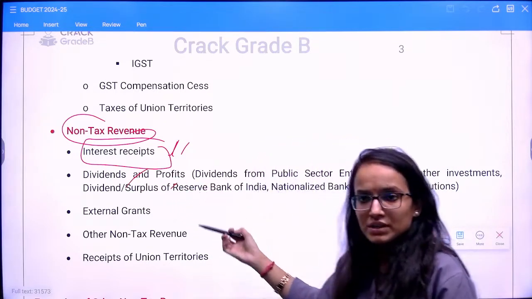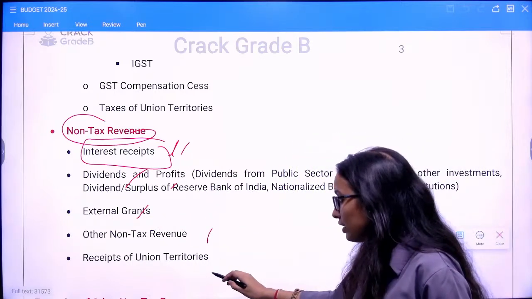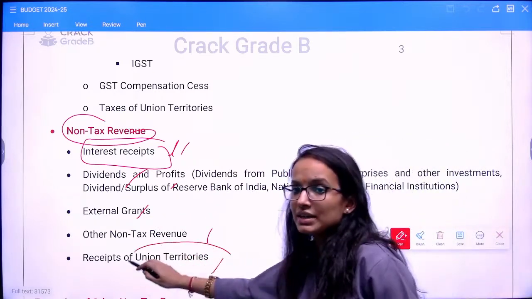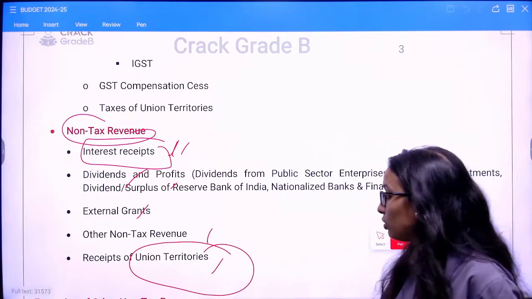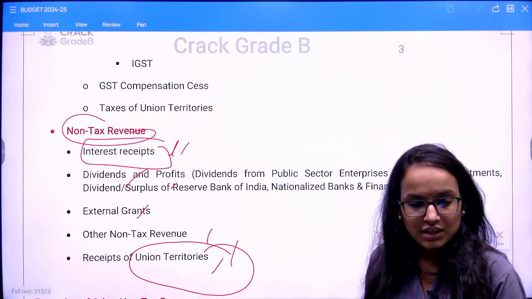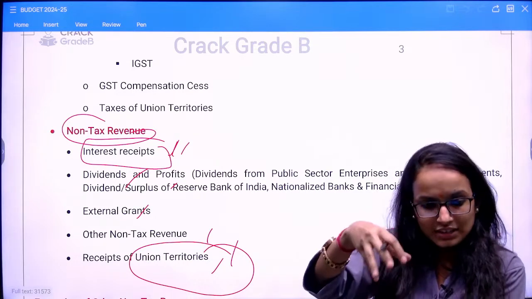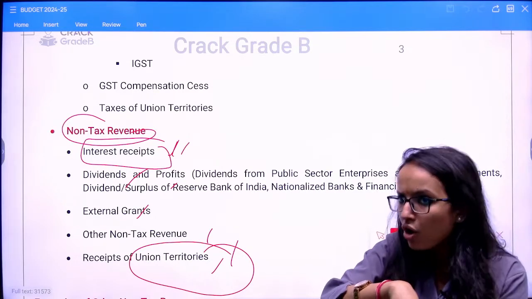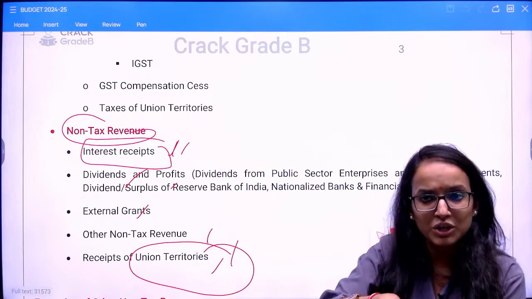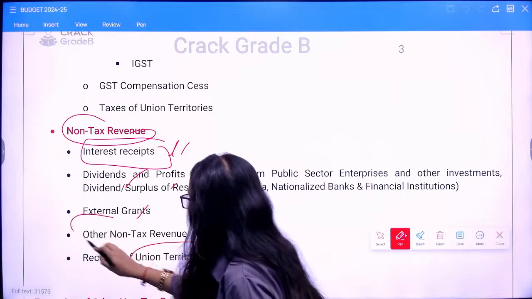Next, dividends and profits, as we have seen, any external grants which you have received, other non-tax revenue, and receipts from the union territories. So the central government also earns from the union territories, say UTGST, GST levied on the intrastate sale of goods and services in the union territory. All other proceeds whichever they earn from the union territories as well. Clear? Then this head, other non-tax revenue.